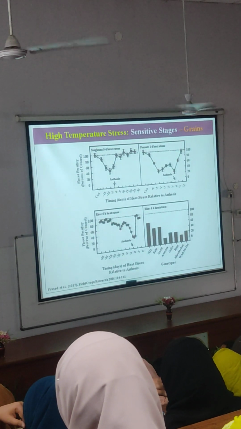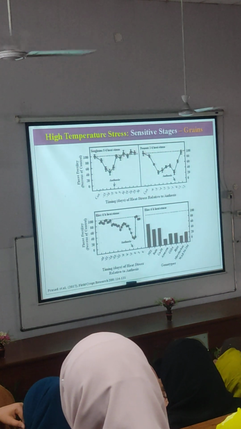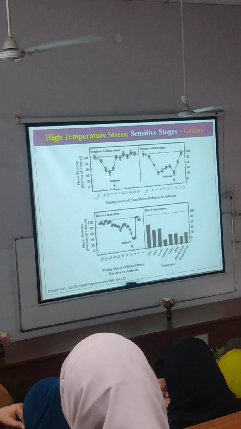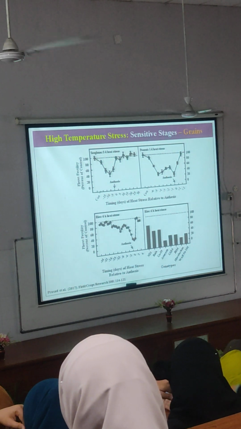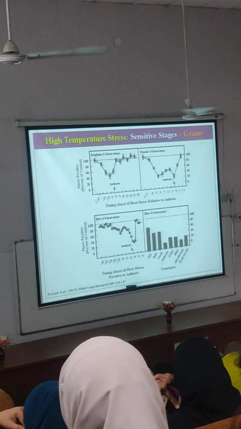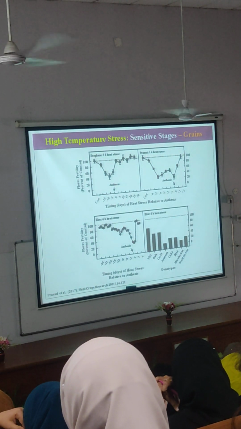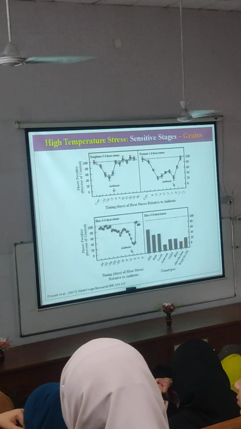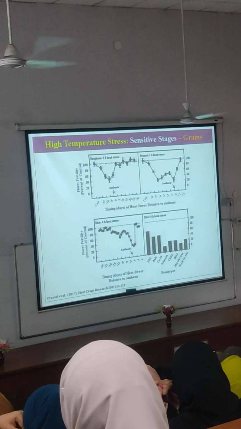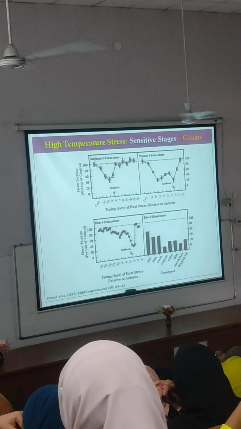If they are sterile, no seed set or no fertilization. So that's happening prior to anthesis. That happens based on the crop species or the plant species. It could happen from 3 days before to 10 days before anthesis, that gametogenesis phase. And the second phase is at the time of anthesis, right?